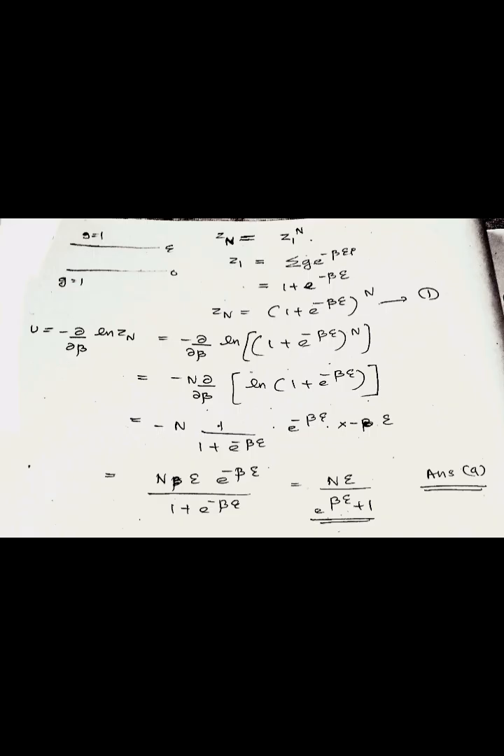And we know internal energy U is equal to minus dou by dou beta of ln Zn. This is equal to minus dou by dou beta of ln over (1 plus e raised to minus beta E) the whole raised to n.